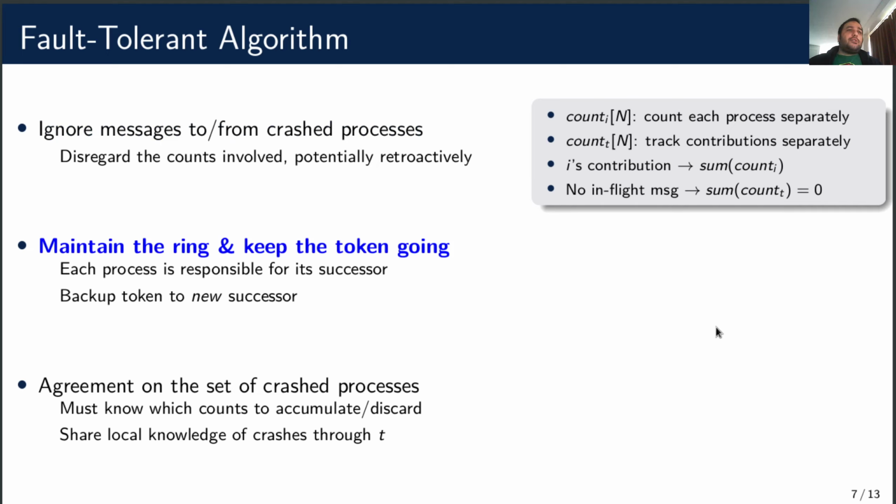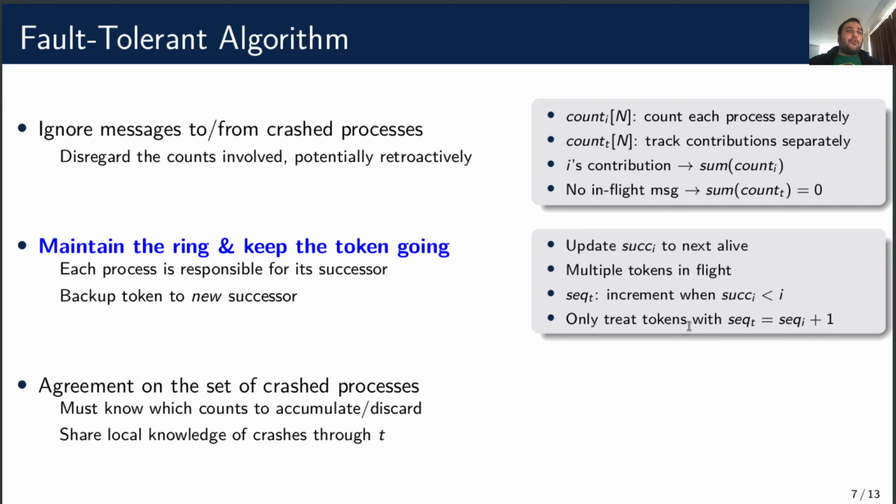When a process crashes, the ring must be reconstructed. Also, the token can be lost during the crash. For this reason, we have a chain of responsibility with each process being responsible for its successor. When that crashes, the process sends out a copy of the last token forwarded as backup. After the crash, a process must update its successor to the next alive process it knows. But if the token was not lost, then there are multiple tokens circulating now.